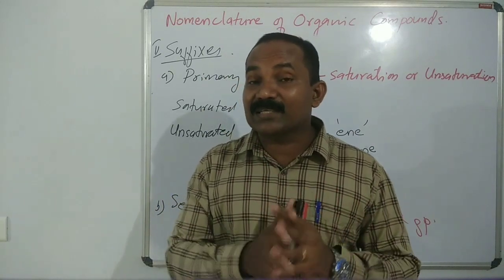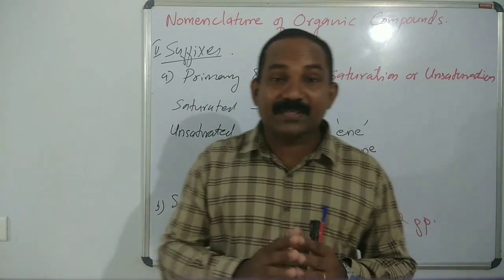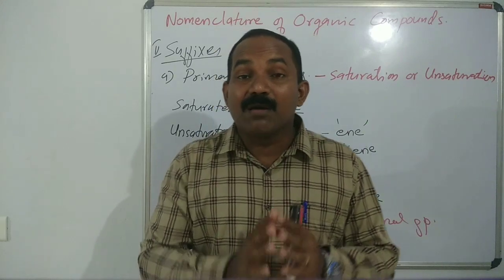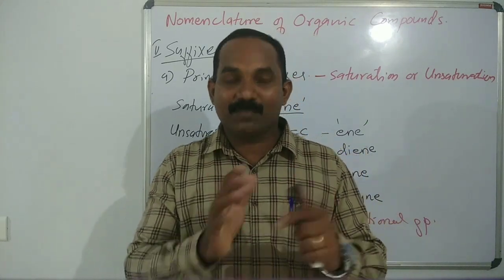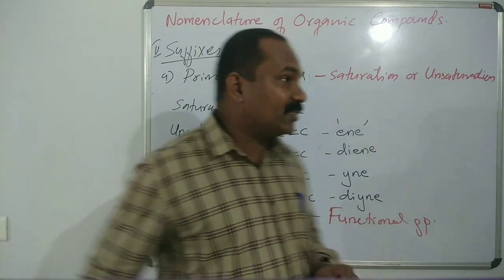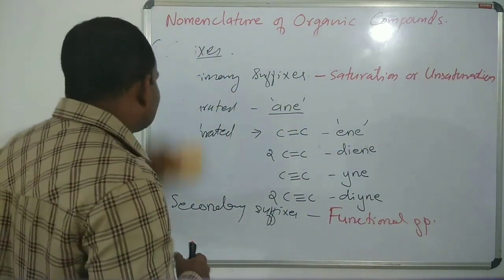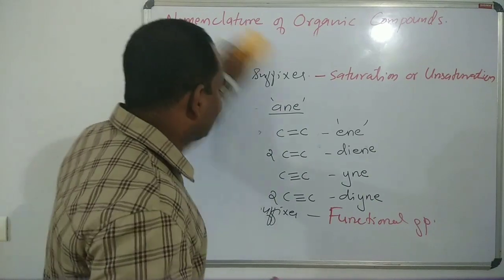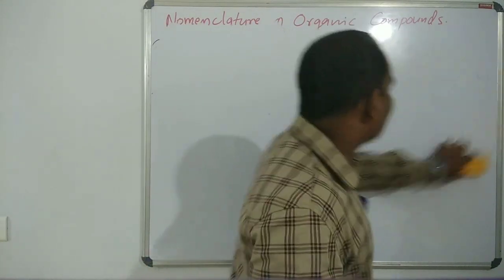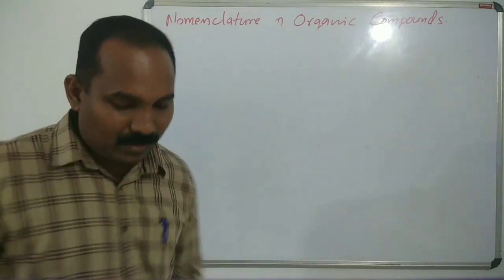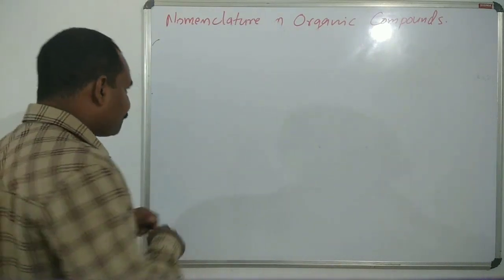So what is secondary suffixes? Secondary suffixes determine the functional group present in the organic molecule. Okay, so let's discuss some secondary suffixes. We write them in boxes to understand easily.